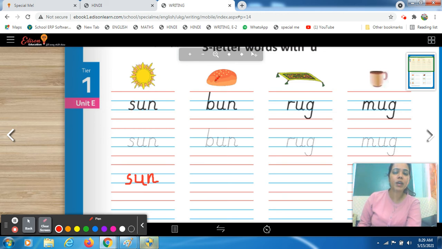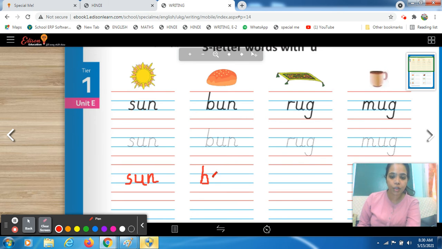What is given over here? Ma'am, this is a bun. Very good. Try to read it with phonic sounds. We will give you the sounds b, a, n, bun. Now you have to trace it over here first, students, and here you have to write by yourself. So first of all, write b. Make the formation correctly. Your formation should be similar to that. Straight line and then make a curve.